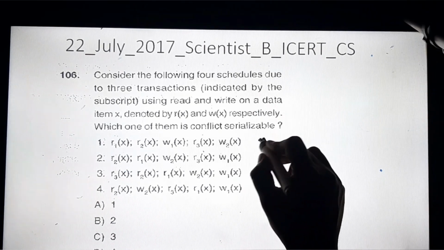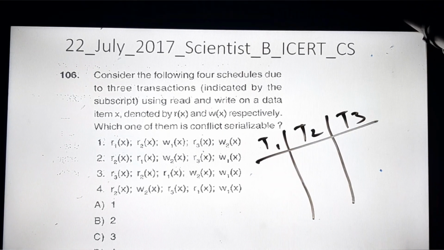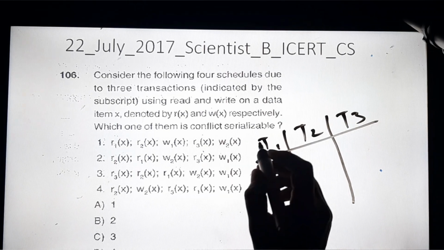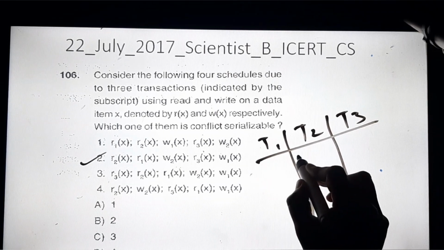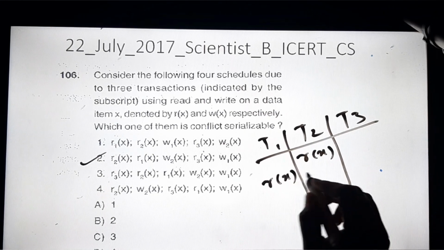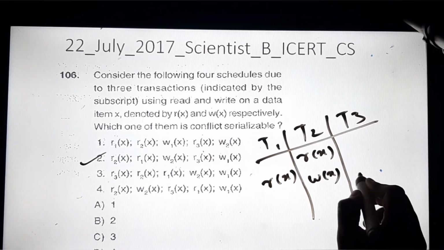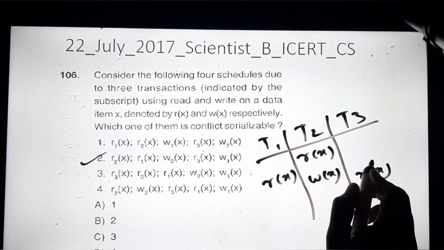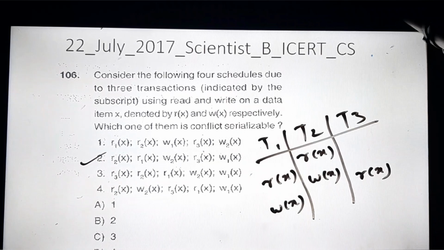Now I will have the T1 transaction, T2, okay, T3. So look at this transaction table. Now how to understand this transaction table? Okay, so now we will draw. First is R2X, so I will write first in transaction 2, that is Rx, then R1X, then W2X, okay, then R3X, okay, then W1X. This is the schedule you can get.